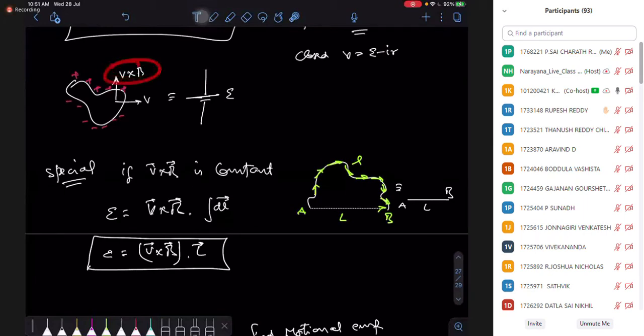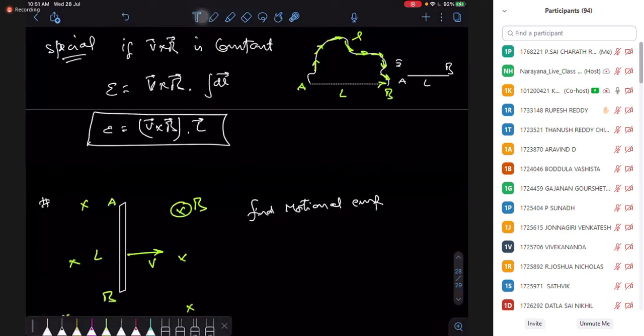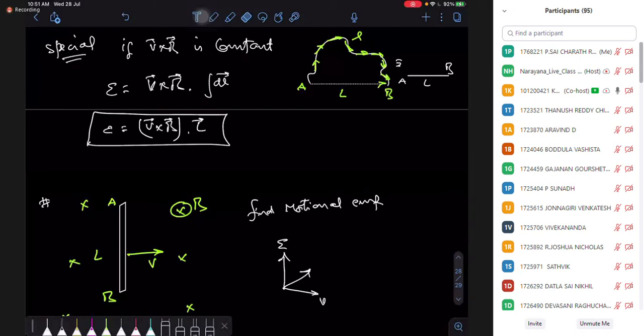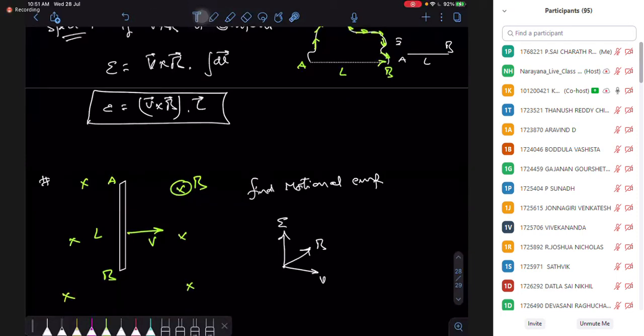And this direction of V cross B, we can find by the right hand thumb rule. You can give the direction of the EMF using the right hand thumb rule: rotate the fingers from V to B. If I rotate my fingers from V to B, the direction of my thumb gives me the motional EMF direction.